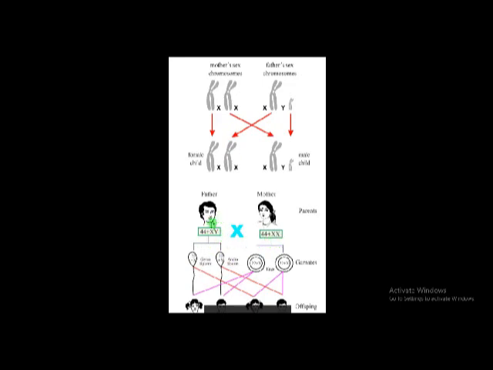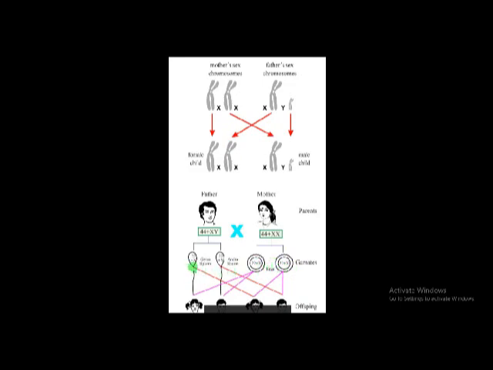We all know that males produce sperms and females produce ova. Males produce mainly two types of sperms: one type possesses the X chromosome, and another type possesses the Y chromosome. Females always release the same type of eggs, because both of their sex chromosomes are X, so they release a single type of egg.